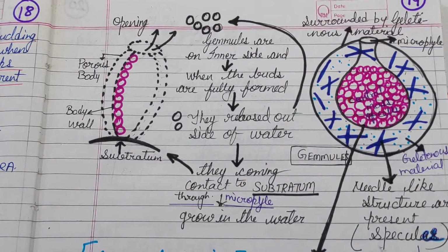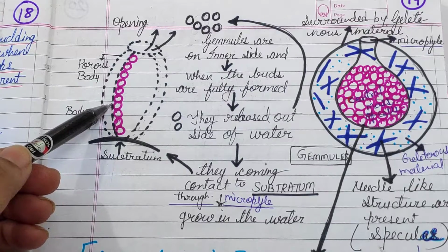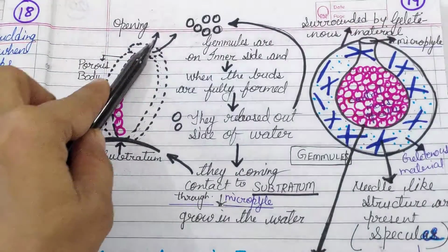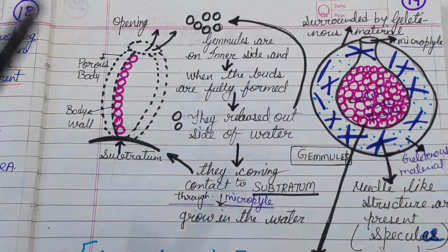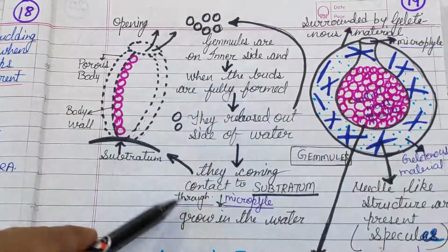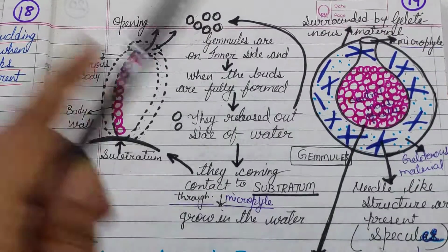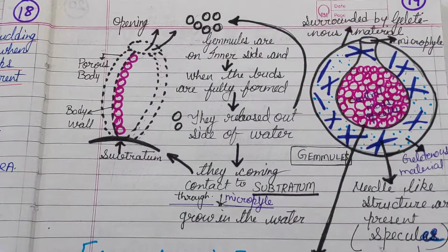When the buds are fully grown, fully formed, they are released outside into the water. After the release, they come in contact with the substratum through the micropyle and grow in the water.